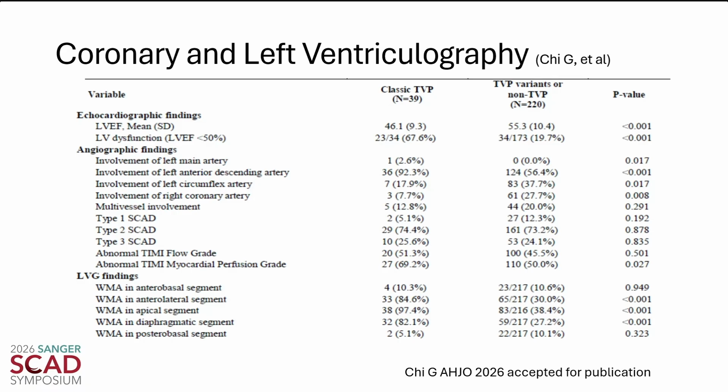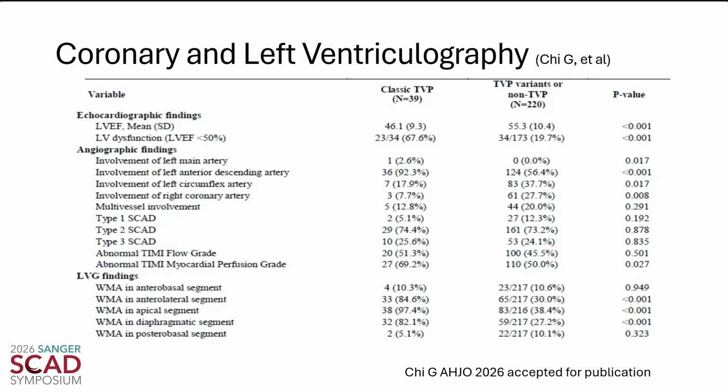We also saw that looking at the type of SCAD, there wasn't a significant difference, whether type 1, type 2, type 3. But again, both abnormal flow and abnormal perfusion grade, suggesting some type of underlying microvascular endothelial associated factor. Something was causing that blood flow to be obstructed to that abnormal appearance.